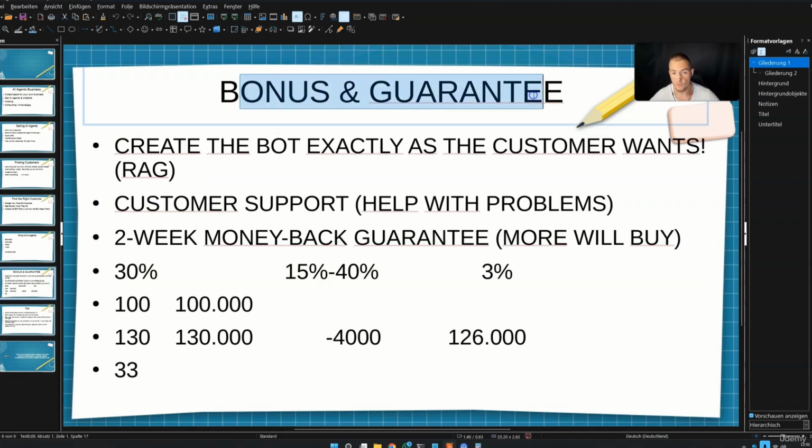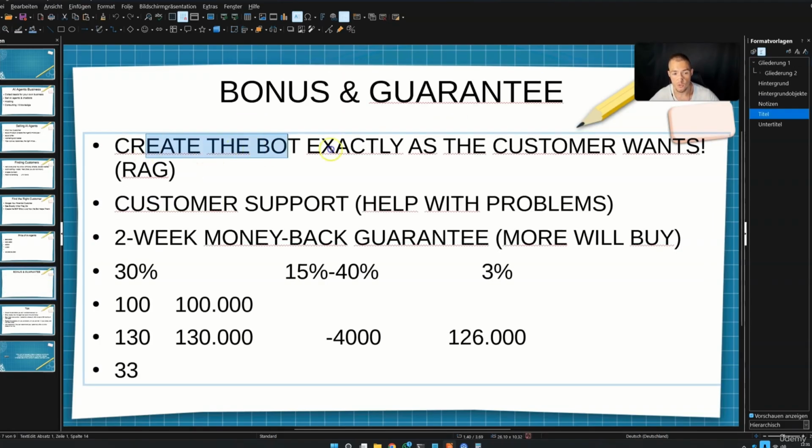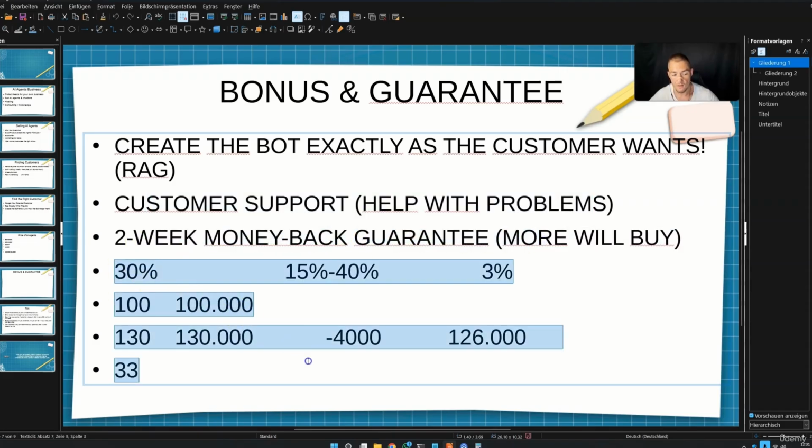Then bonus and guarantee are important. You should create a chatbot live, like I said, and you can tell them, hey, we can create this chatbot however you want. This is specifically tailored to you. You will also offer some customer support if they have problems. You give them a 2-week money-back guarantee because it makes mathematical sense.